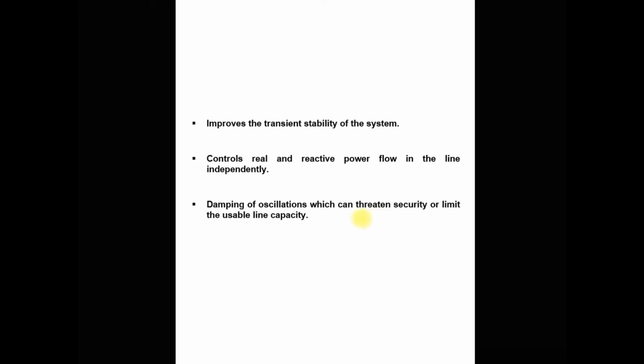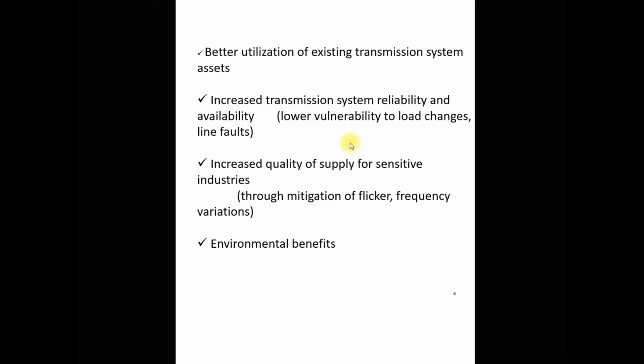So these are the benefits of using the FACTS devices in the power system. Now we understand why we require the FACTS devices. They are required for the better utilization of the existing transmission system, because nowadays without the FACTS devices we cannot fully utilize it. We cannot transmit the full power as per the rated capacity of the transmission line without FACTS devices. So better utilization of the existing transmission system is the first priority of using FACTS devices.